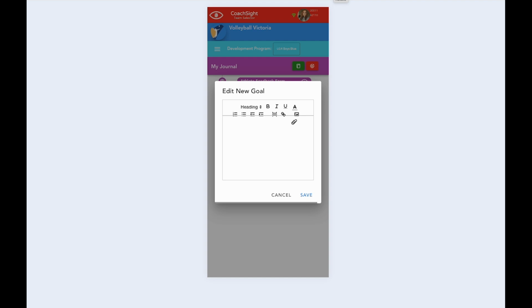So let's go ahead and modify a goal, because that's what I'd like you all to do for this week. Click on Add a Goal, and we'll see an editor. That editor can look a little bit funny on the mobile phone at the moment, so you might want to turn your phone sideways, or use a computer so you get a better, clearer view of the editor.